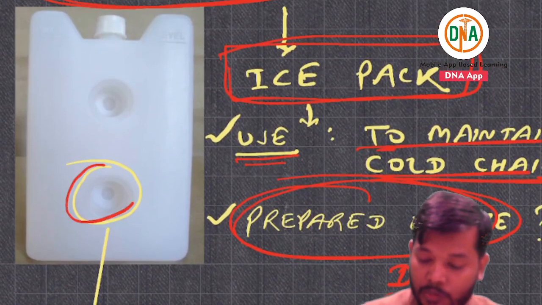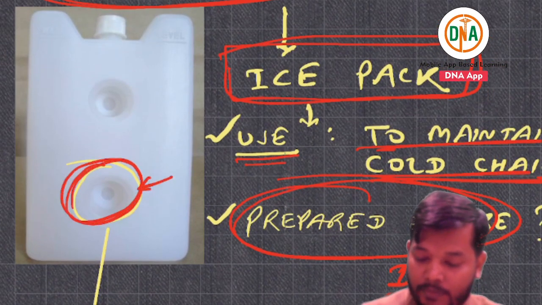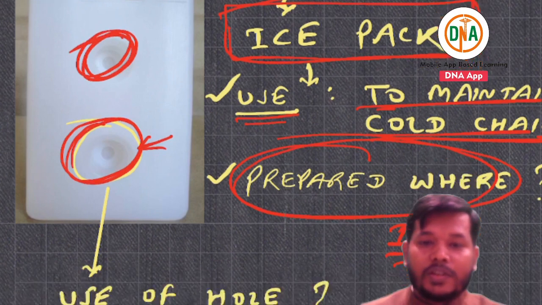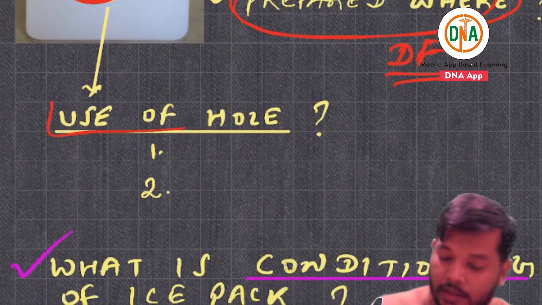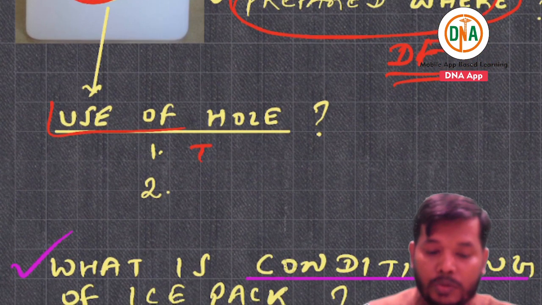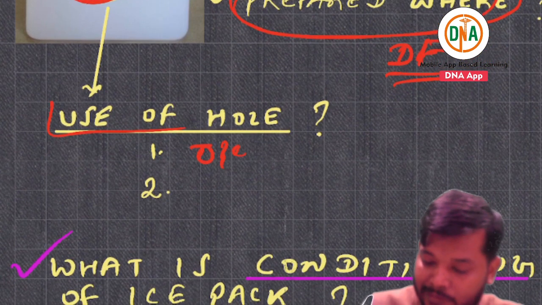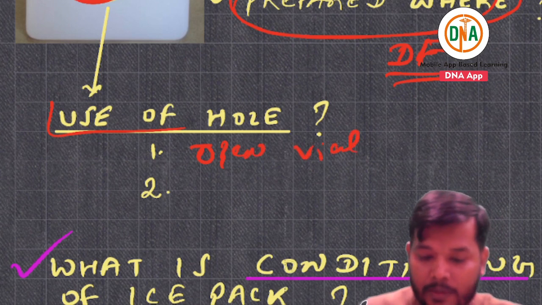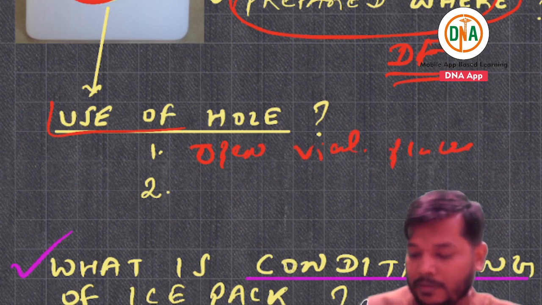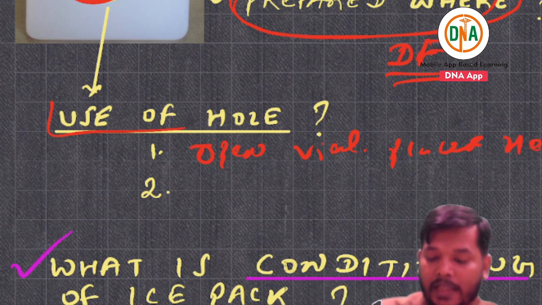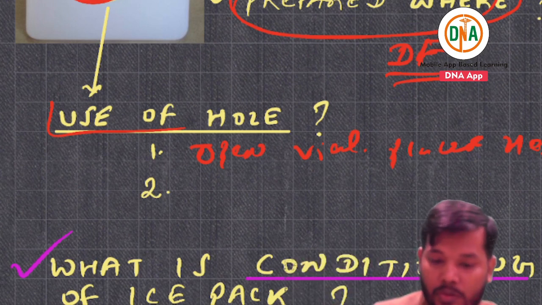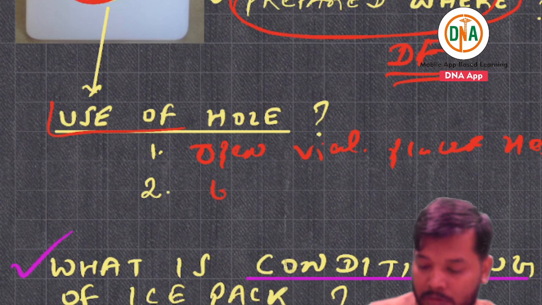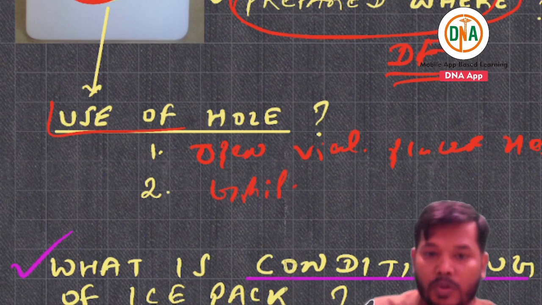And they can ask you why this hole is there. The use of the hole, they can ask what it is used for. First, open vials can be placed here. Second, it makes a grip, to hold it.